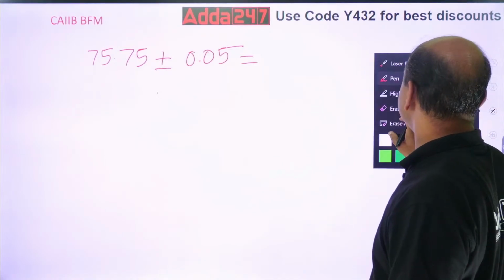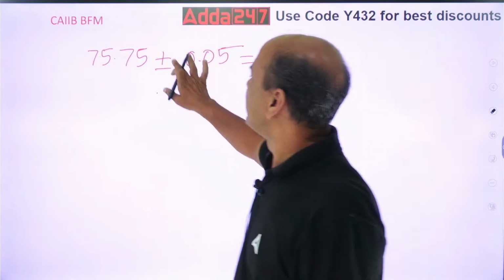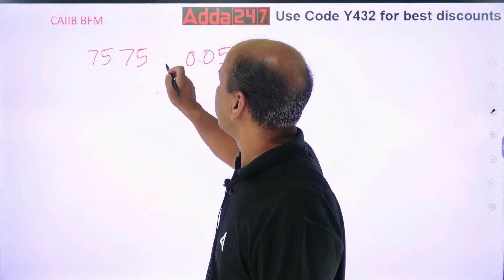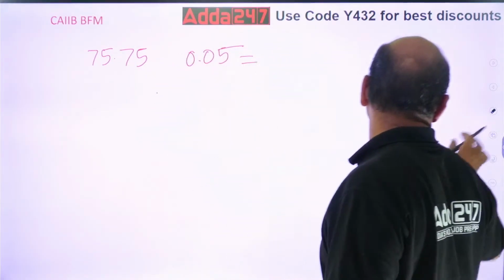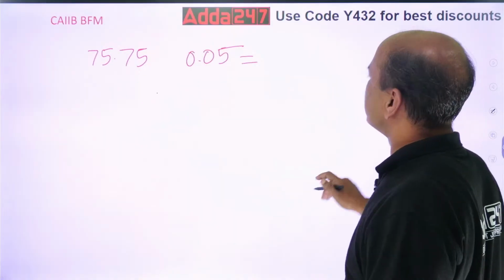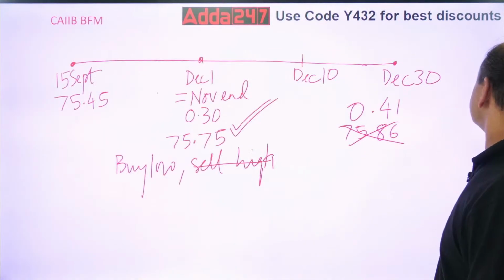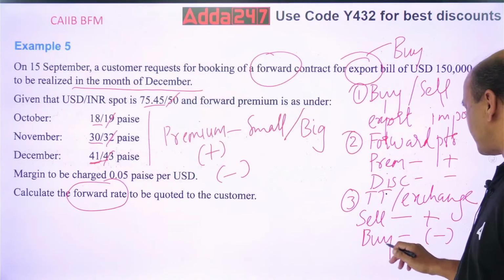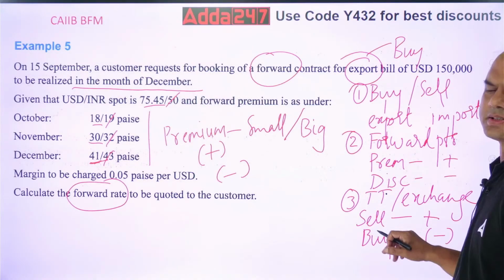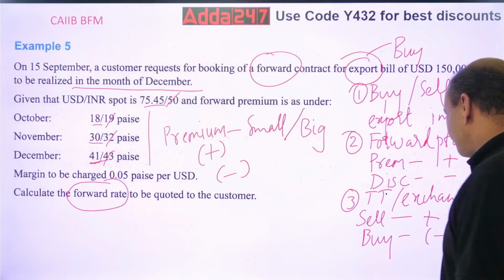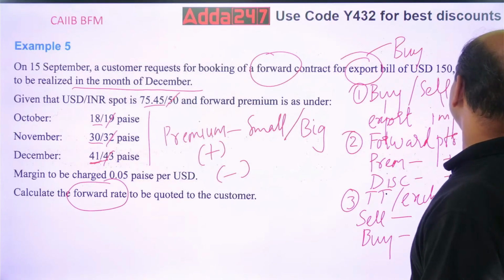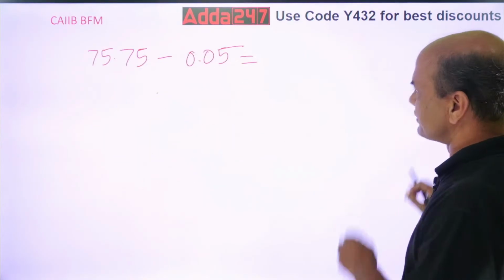Yes, it is minus. Right? Why? Because I am buying it. Buying is minus. Just now I told you, whenever you buy, buy is always minus, purchase is always plus. So here I am doing buying, so I'll be using minus over here.